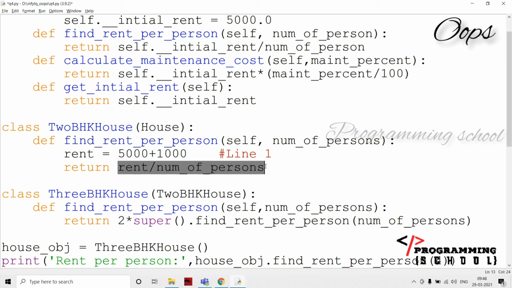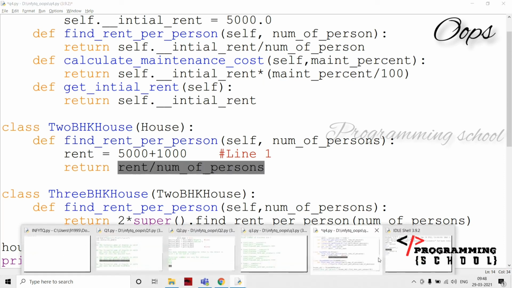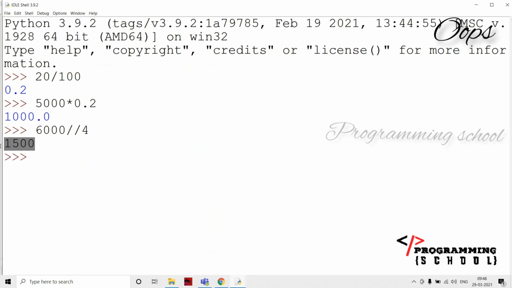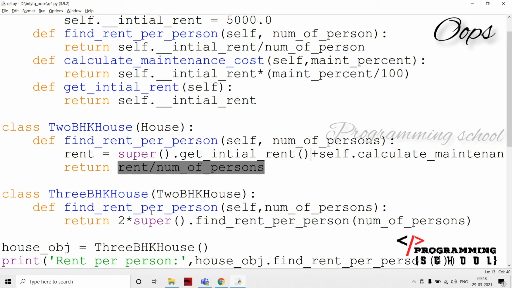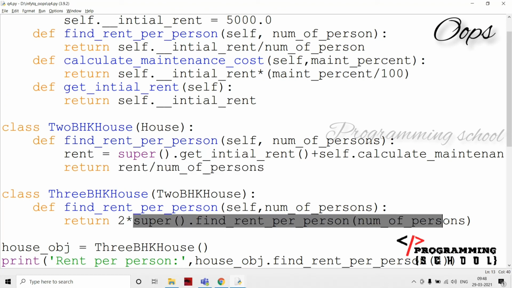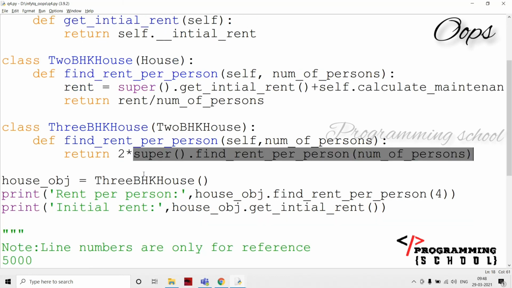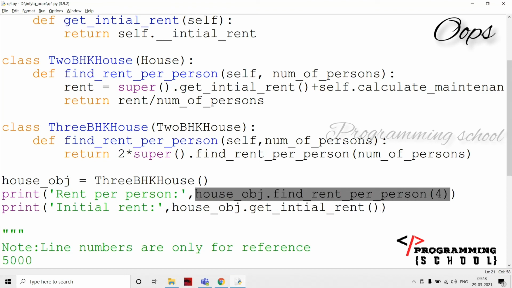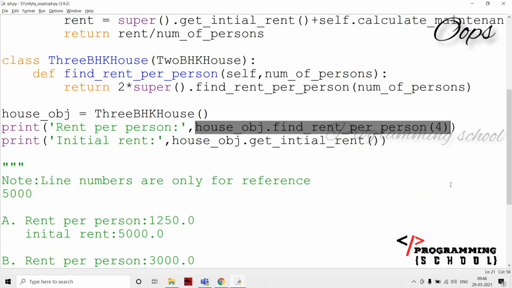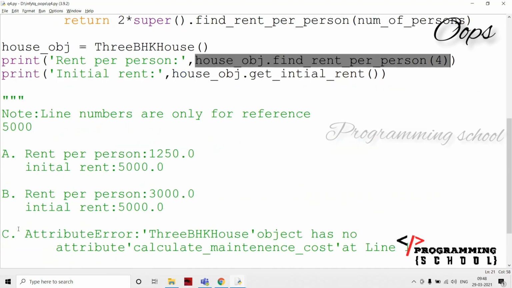6,000 by 4 here, and it is going to return 1,500, and then it is replaced with 1,500. Now 2 into 1,500 is going to be 3,000. That means this line is going to print 3,000, and rent per person is equal to 3,000.